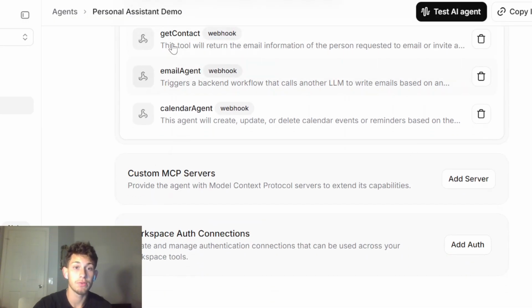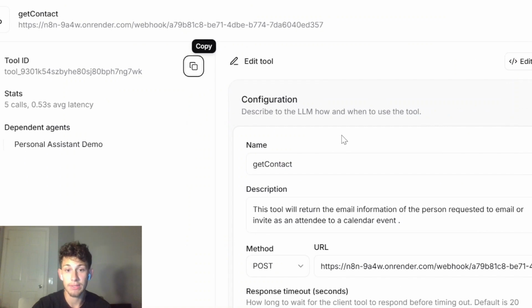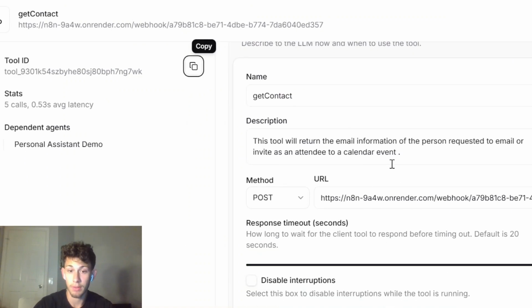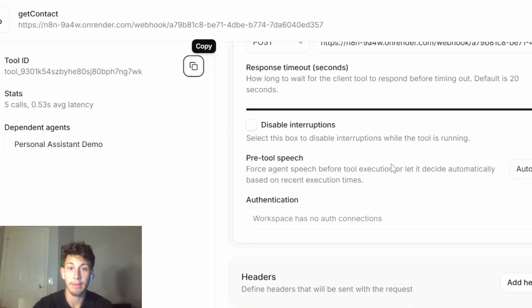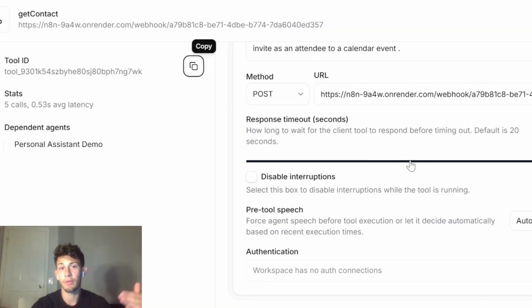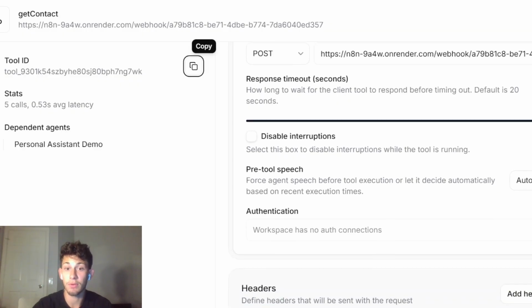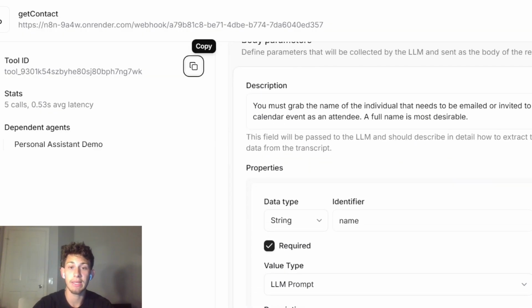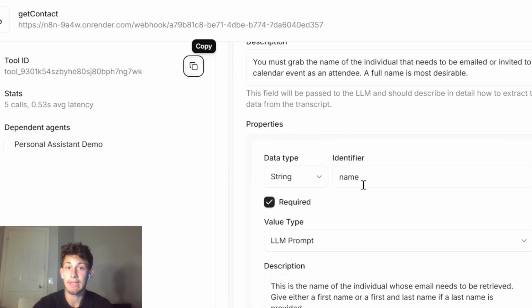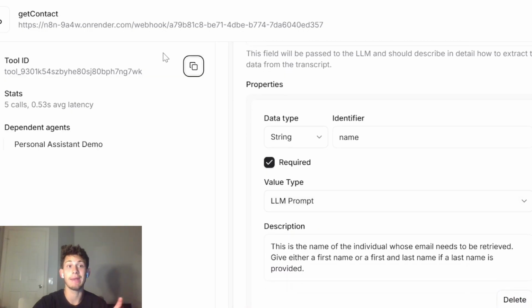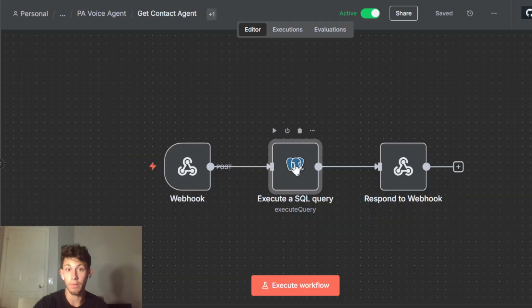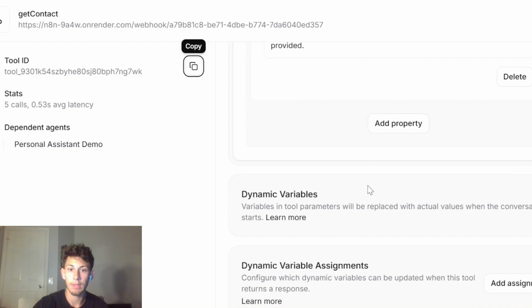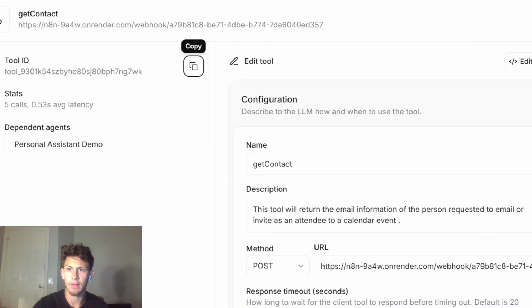So let me go into the tools. When we call this get contact tool, we're sending it to our webhook. And this timeout is just waiting for the workflow to finish. I set the timeout to a maximum of 2 minutes, so it waits a maximum of 2 minutes for the workflow to finish. That's good enough. Here we're just sending in one body parameter, which is the name of the person. And remember that name is used for the SQL query. I think we're done right there.